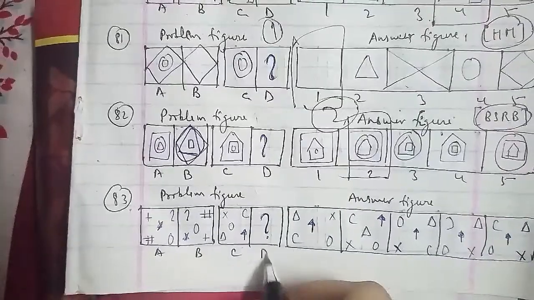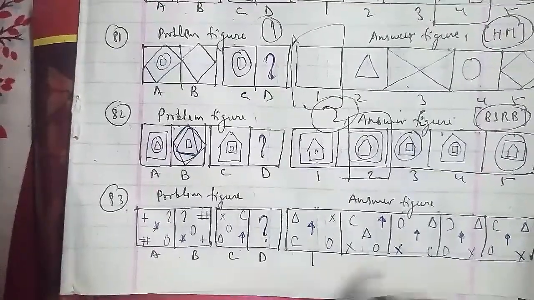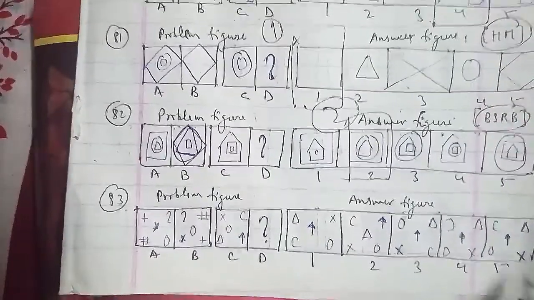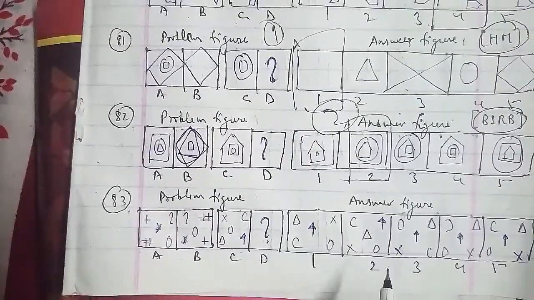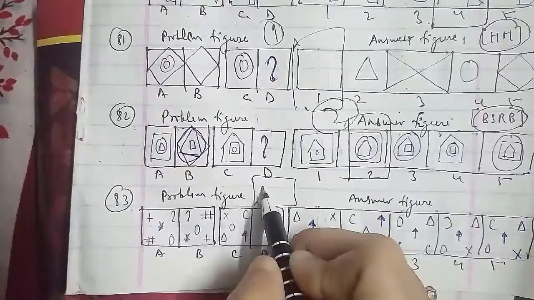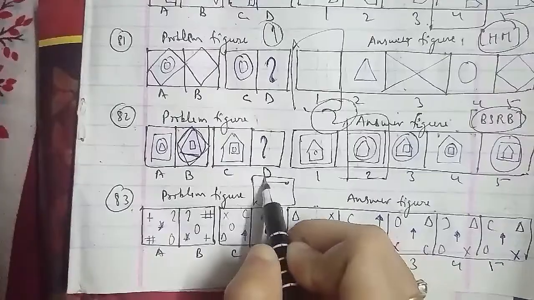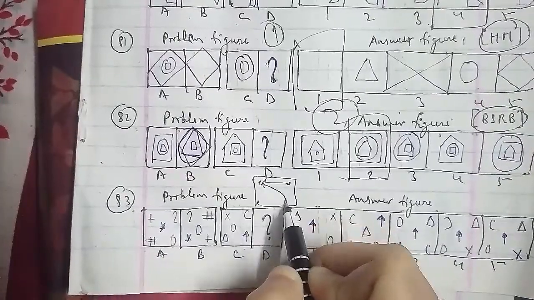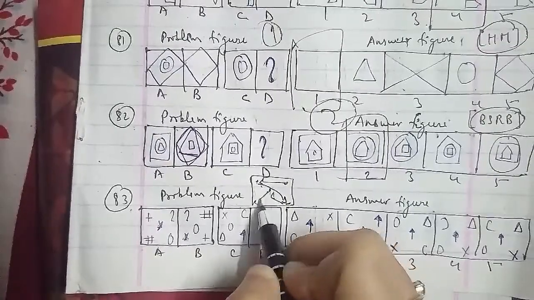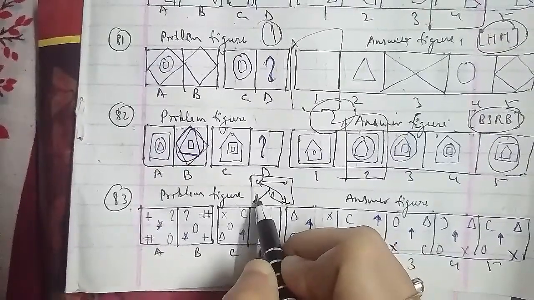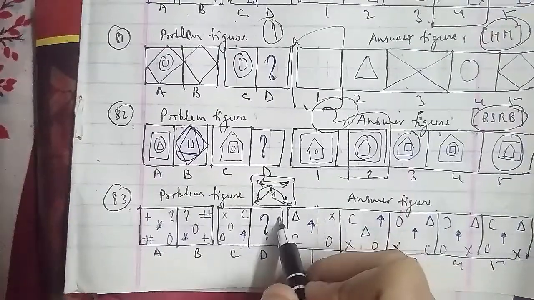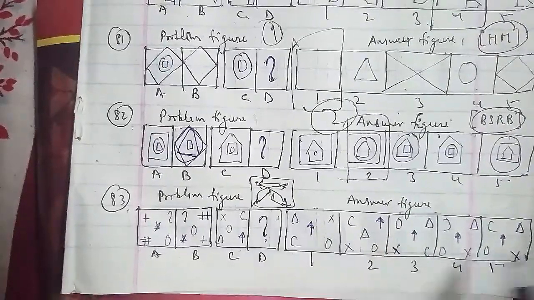The first figure we have, second, third, fourth and fifth respectively as well. In the same case, the symbols move in order: this one will be moving here, this will move to here, this will move to here, this will move to here, and this will move to here. So that is the D figure that we have to find out, and the fifth figure will be the right answer for this question as well.